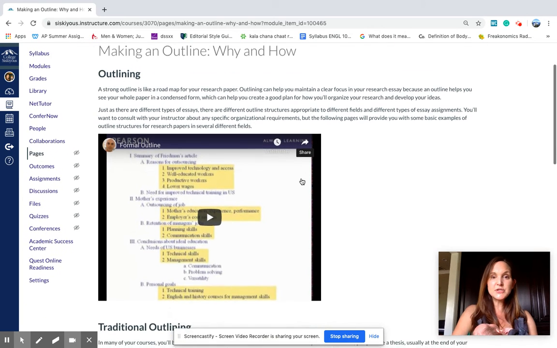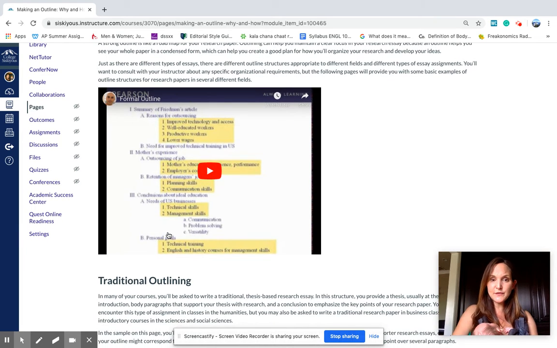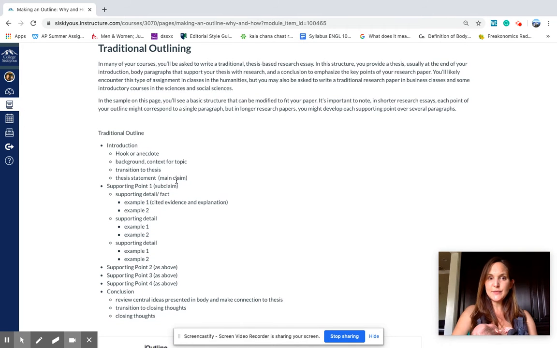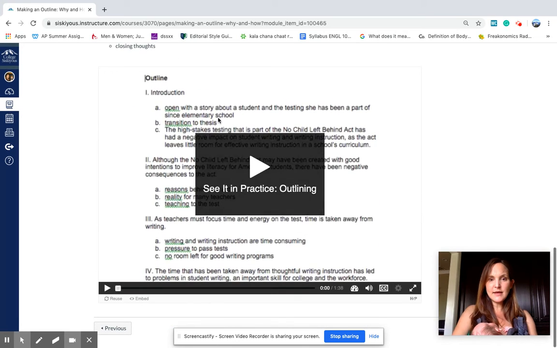And so we're going to actually paste our evidence into our outline so that we know where we're going to use it and how. This is a good video about what an outline is and what its function is. And here are some templates that you can take a look at. Okay, again, this is from our Excelsior College robot video, but it's got some good information as well on how an outline might be done in a different course.